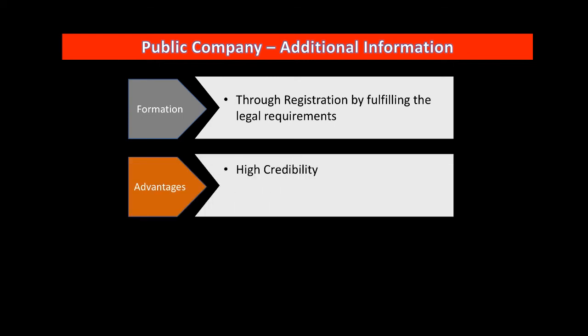Advantages: high credibility. A public company has high credibility and is more trustworthy. The company cannot run away. Normally, being a common person, we wonder whether to invest in a private company, whether it will run away or become bankrupt, and then we cannot do anything. But a public company is highly credible.